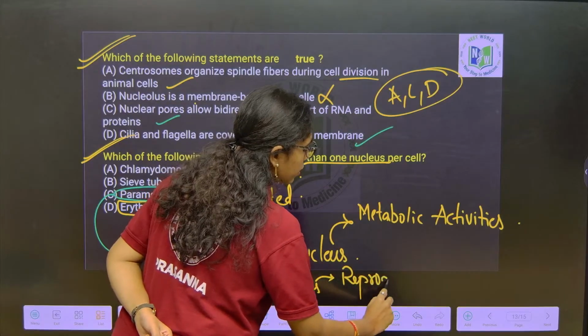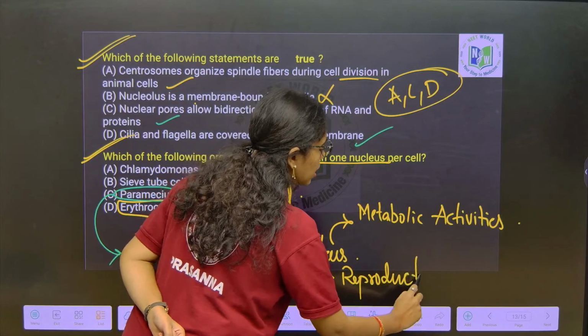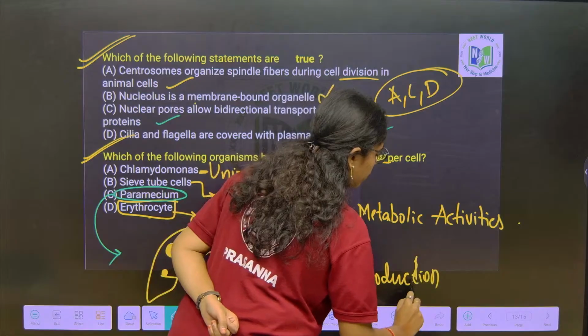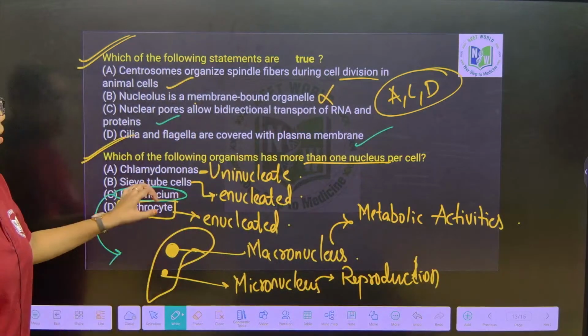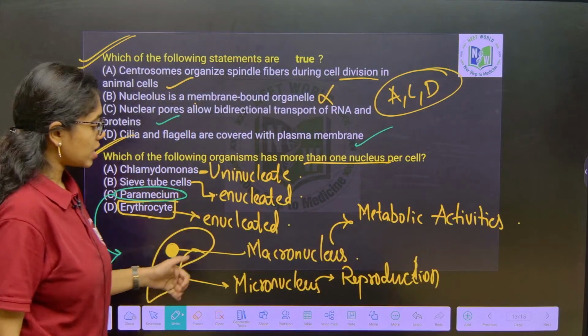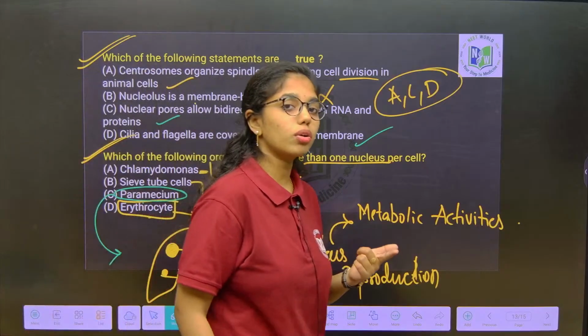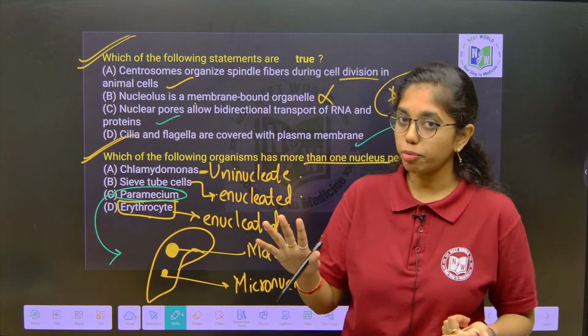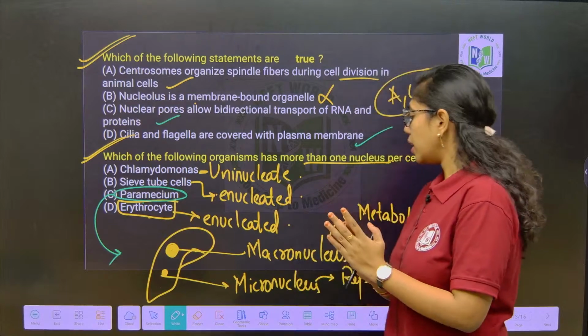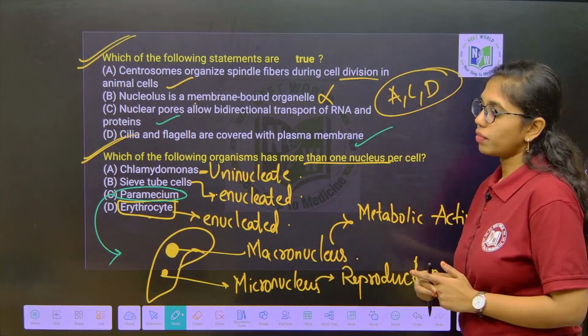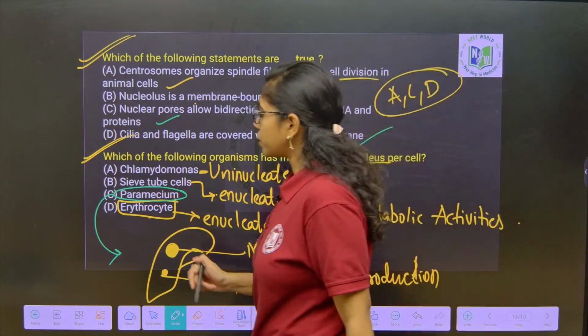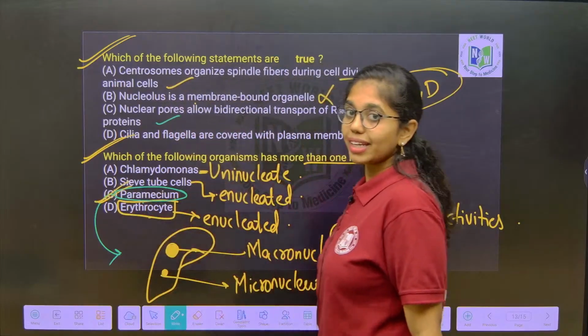It will control the reproductive process of the cell. So, paramecium is a binucleated cell; micronucleus looks after reproduction, macronucleus the metabolic activities. So, what is the right option? Option C will be the right answer.